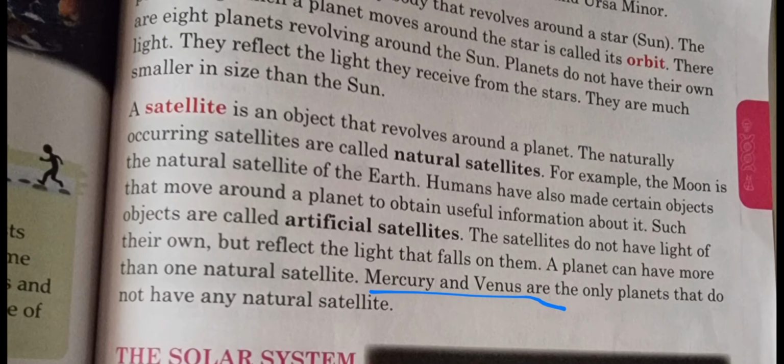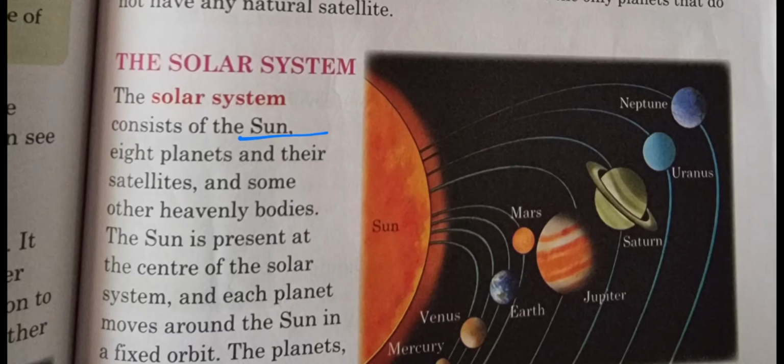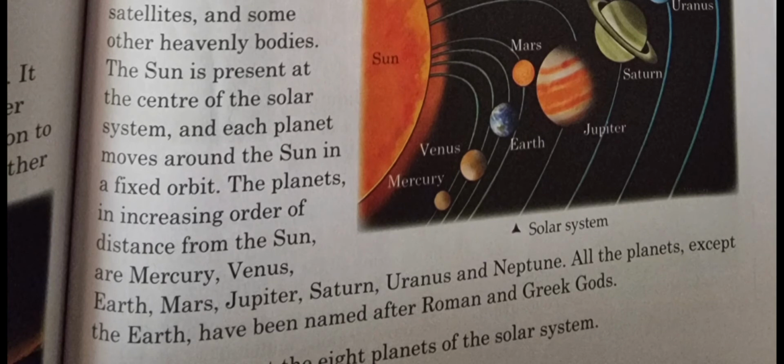The solar system. The solar system consists of the sun, 8 planets and their satellites and some other heavenly bodies. The sun is present at the center of the solar system and each planet moves around the sun in a fixed orbit.